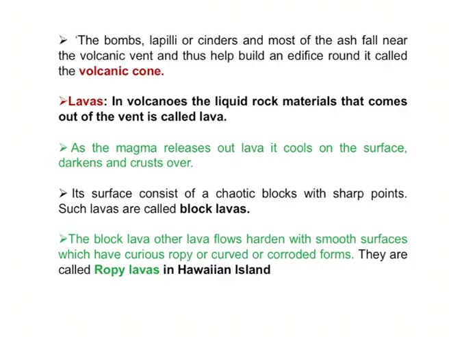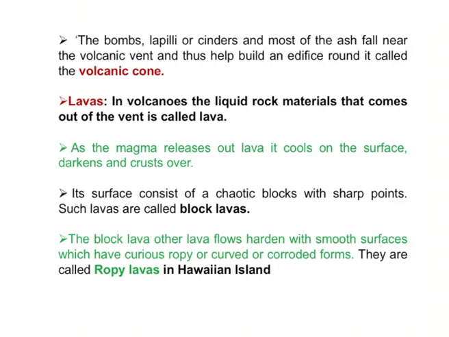Next one is lava. What is lava? We know lava, and also magma, and there is a difference between the two terms. Magma is stored and comes from the inner level. We know that the earth is divided into three parts: one is the crust, second is the mantle, and third is the core. The core is again divided into two parts: the outer core and the inner core.